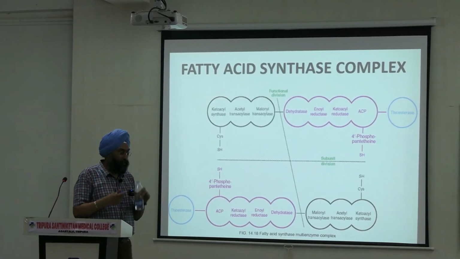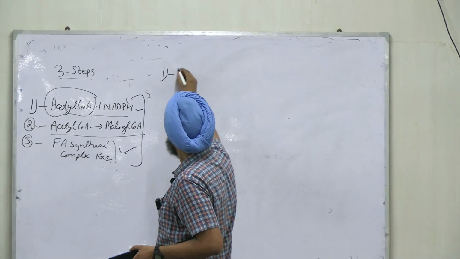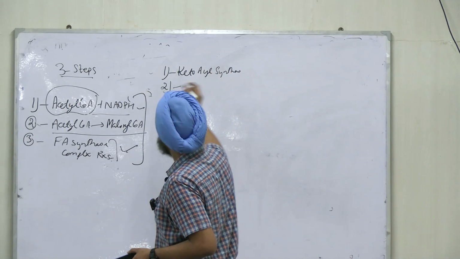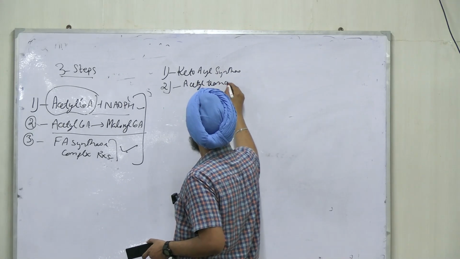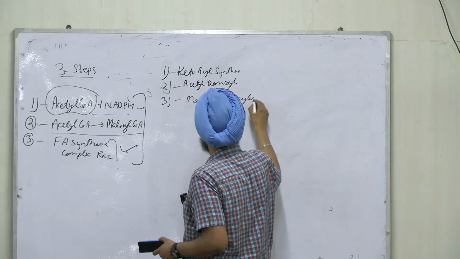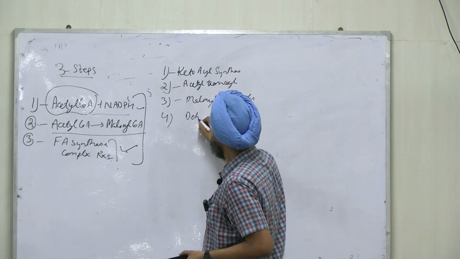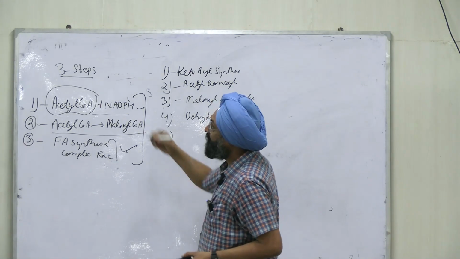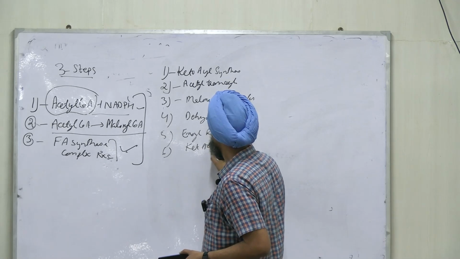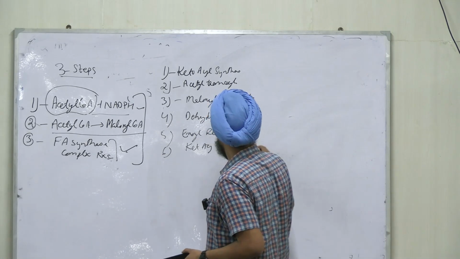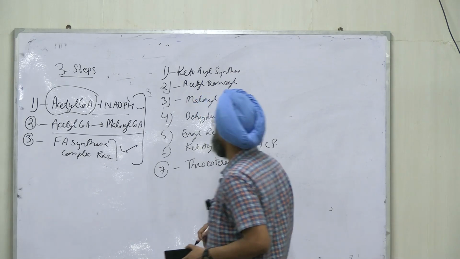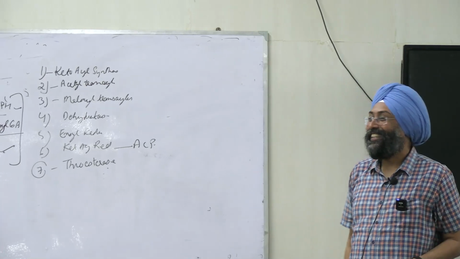मेनोमिक बना रहे इसका, बोलो 5 मार्क्स का क्वेश्चन कवर हो जाएगा. फर्स्ट एंजाइम इज कीटोसाइल, सेकंड इज एसिटाइल ट्रांसएसाइलेज, थर्ड इज malonyl ट्रांसएसाइलेज, fourth is dehydrogenase, fifth is enoyl reductase, sixth is ketosyl reductase, seventh I told acyl carrier protein is attached, and seventh is our thioesterase. So these are the 7 enzymes, right?